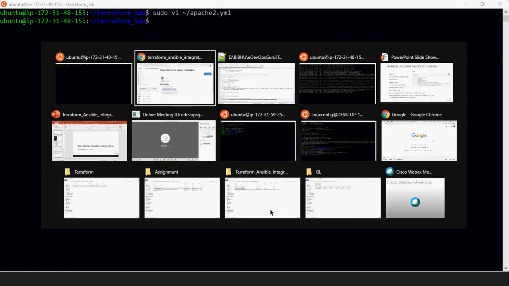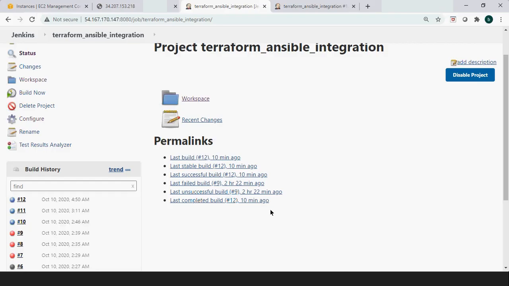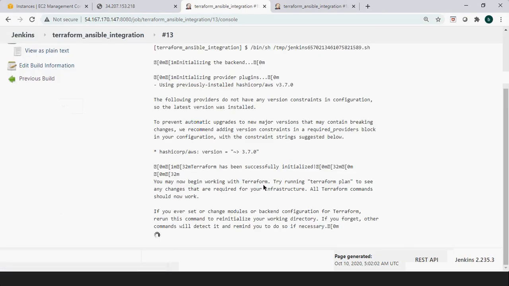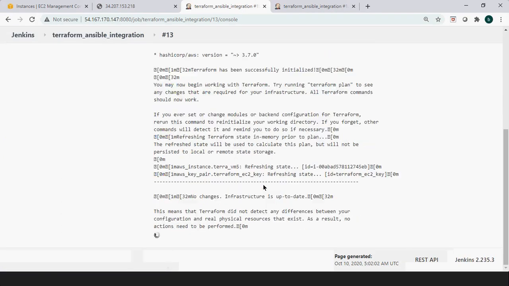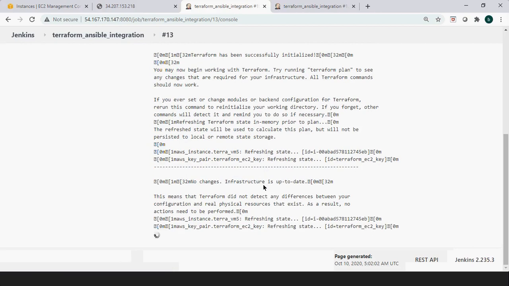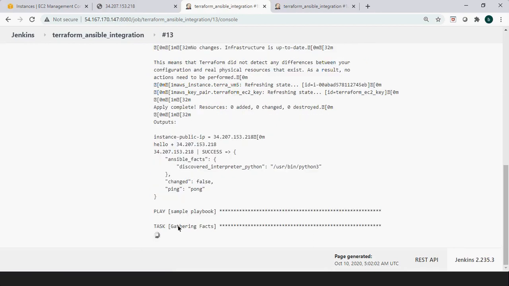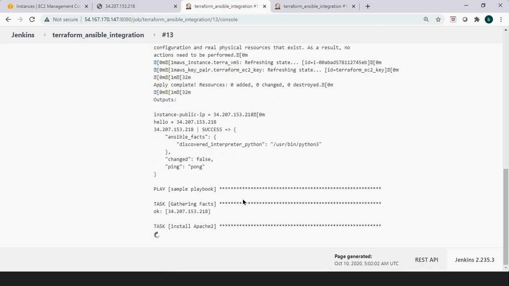Then you can see, yes, now it is printing.